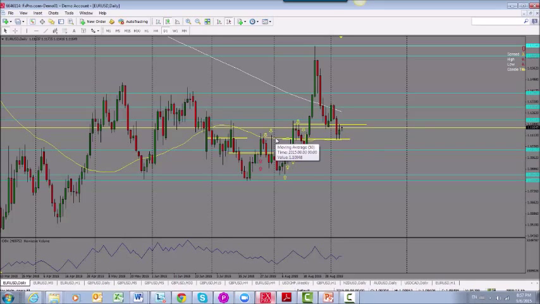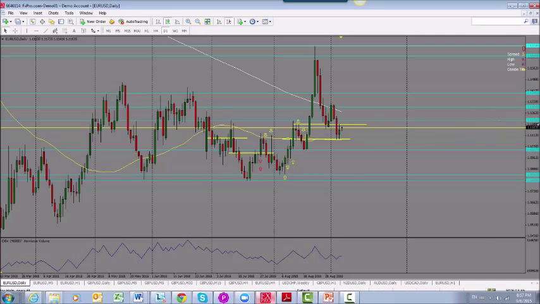In terms of the levels that we'd be looking at, I have this 1080 level marked as a support level here. We need to see the price hold below this level to move further down. And then this 1017 level, which is our previous low, so we would expect the market to come and test this. So this is a support level here, and also the 108.50 is an important support level.